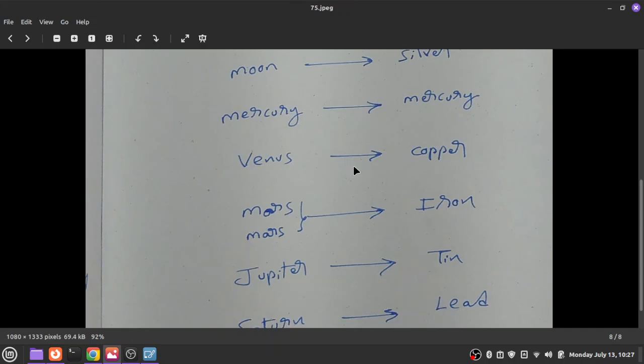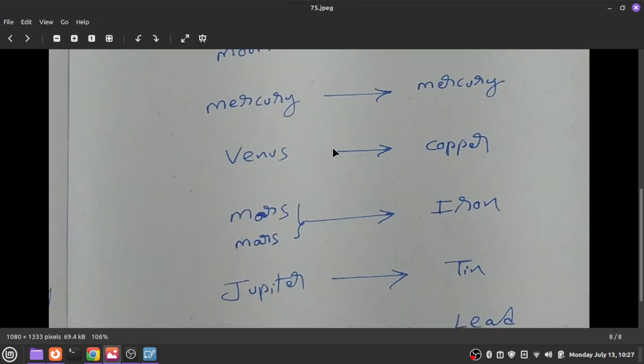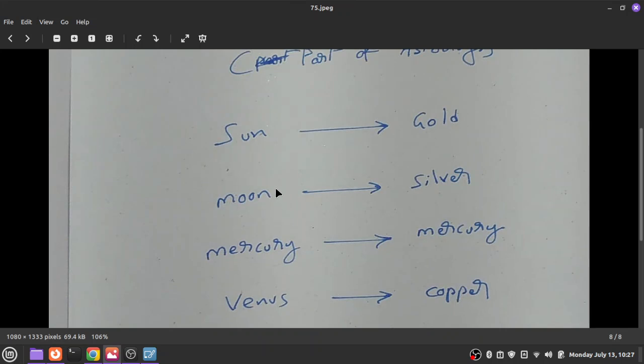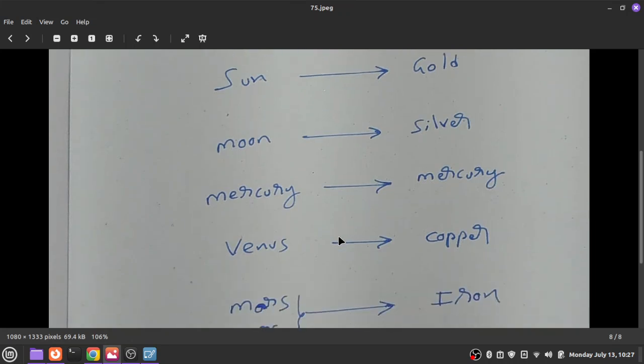There are good reasons why the ancients linked the sun with gold, the moon with silver, Mercury with mercury, Venus with copper, etc. If you know the reasons, you can have a good idea about the element properties also.